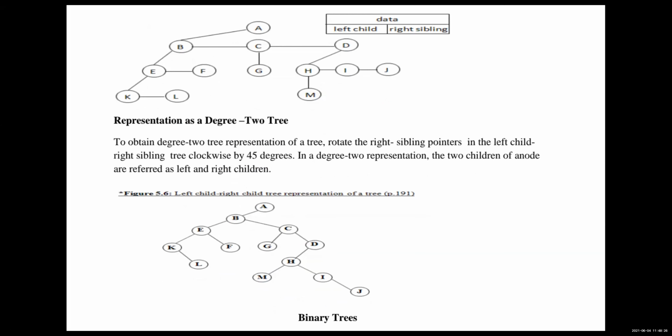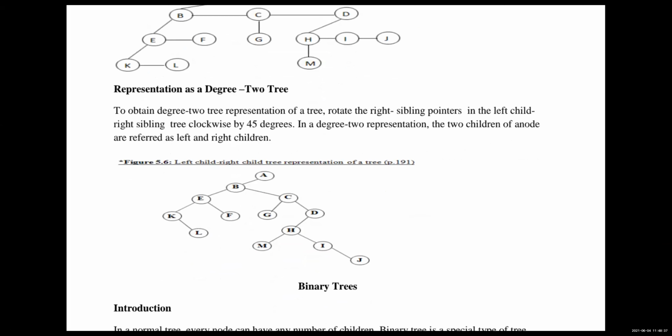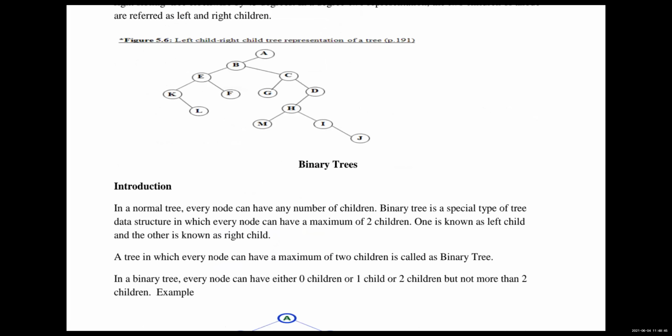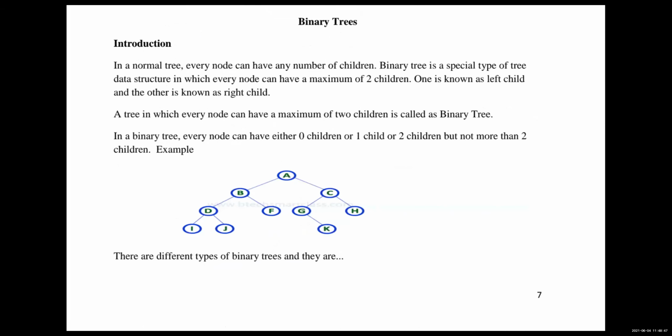After that you have to rotate this one also downward. So here M, this H comes up, and this will come left and right. Okay, in this way, how to consider the degree 2, 3. And tomorrow we will see some of the operations regarding this.